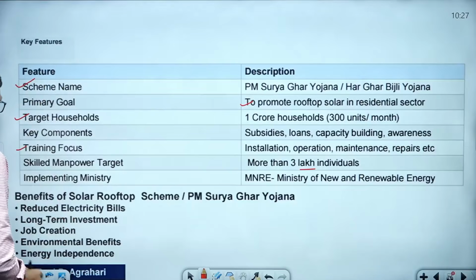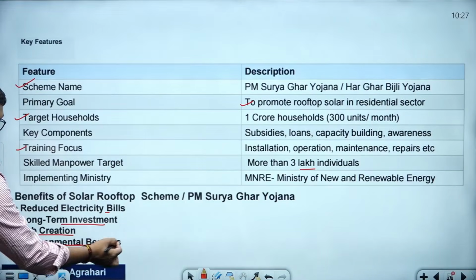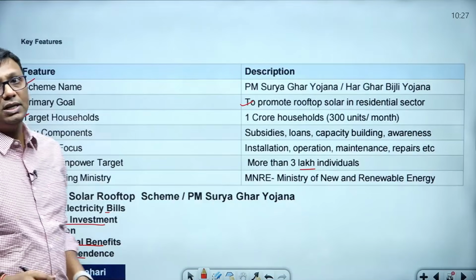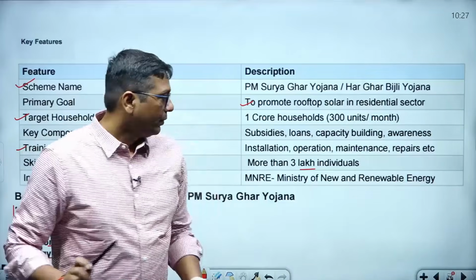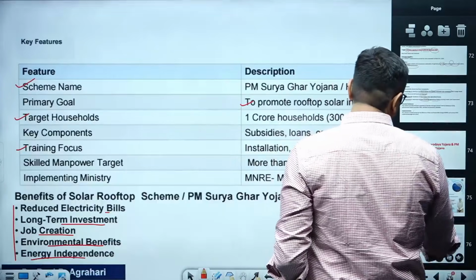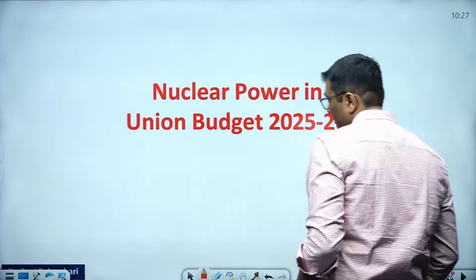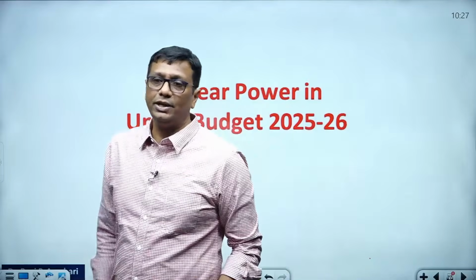Ministry is MNRE. What is the benefit? Reduced electricity bill, long-term investment, job creation, environmental benefit, and energy independence. So this was about the PM Surya Ghar Yojana that you people can see here.